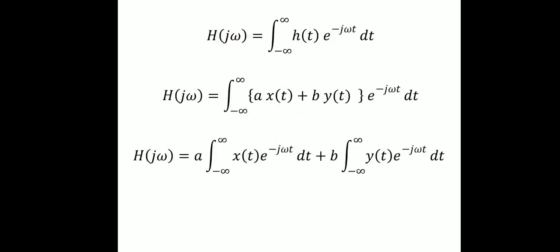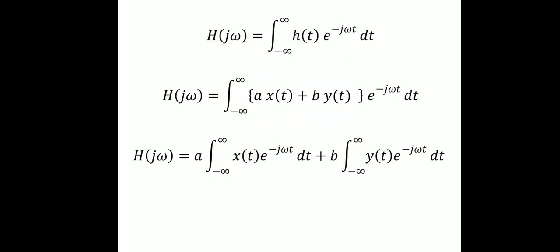Now observe the integral equations. We have a product of a time domain signal and a complex sinusoid inside the integral. That represents a Fourier transform relation, right? The first integral represents the Fourier transform relation of the signal x of t, which can be written as X of j omega. The second integral equation represents the Fourier transform relation of the signal y of t, which can be written as Y of j omega.